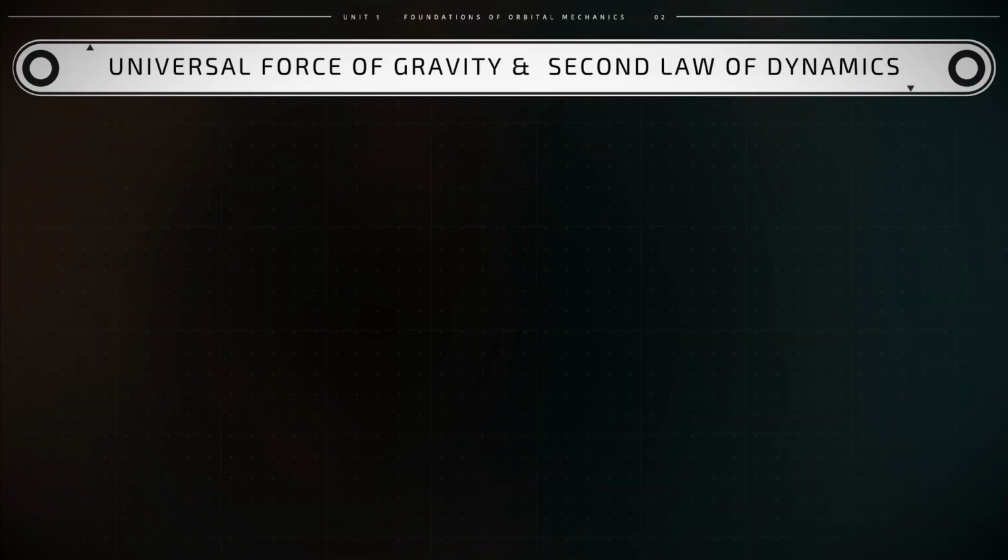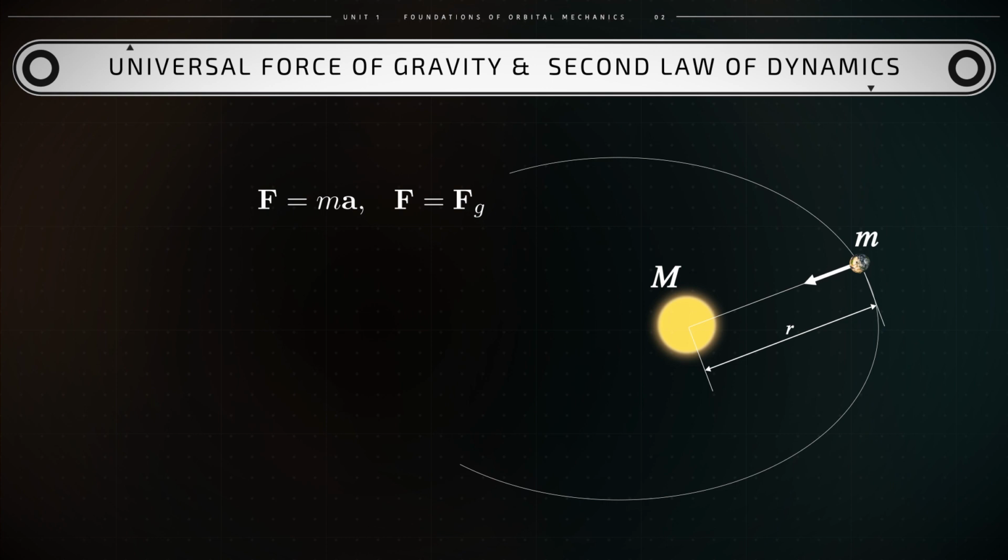These are the mathematical expressions of all of these laws. Second law of dynamics: the mass of an object times its vector acceleration equals the vector force imposed on the object. Universal law of gravitation: the force of gravitation F, which is a vector, equals negative G times capital M times lowercase m divided by the square of the distance between the centers of the two objects times E_R. E_R is the unit vector in the radial direction away from the center of the object that generates the force of gravity.